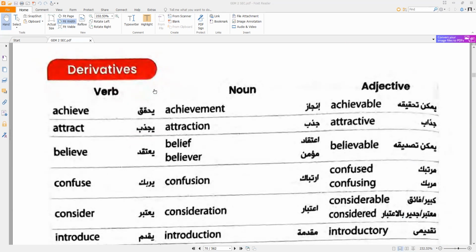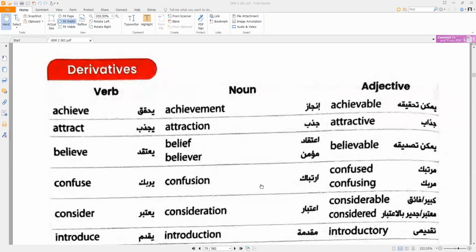Let's look at the derivatives of the word. Achieve is a verb, and achievement, achievable, as I have just said. Attract, attraction, attractive. Believe, belief, and a believer is a person. Believable, and the opposite is unbelievable. You must add un as a prefix.